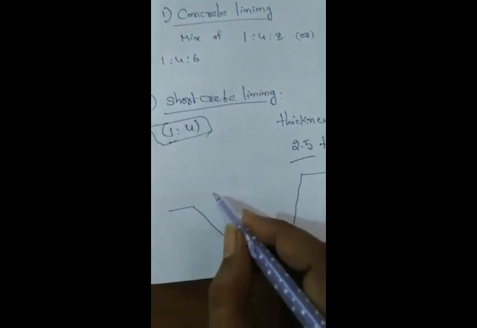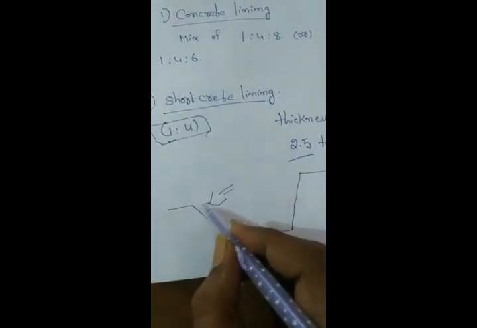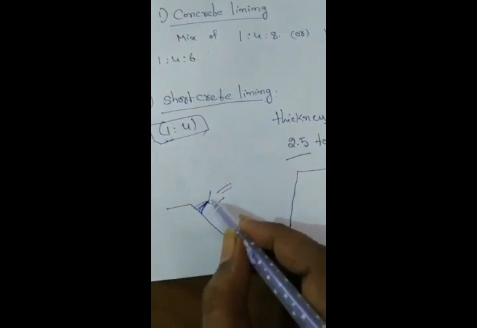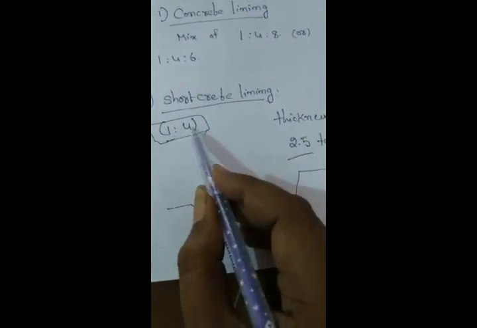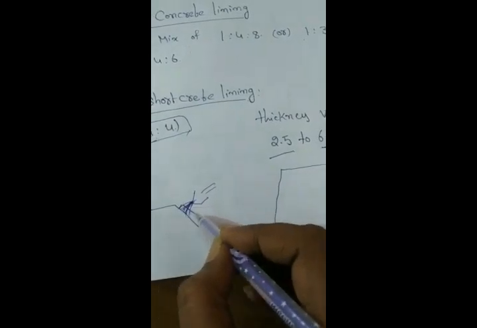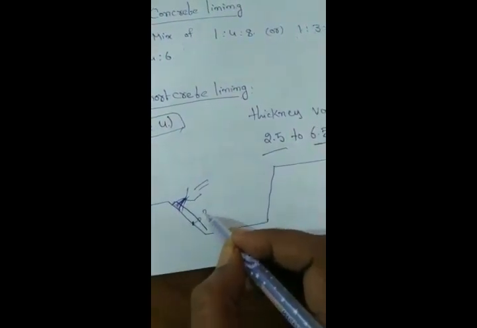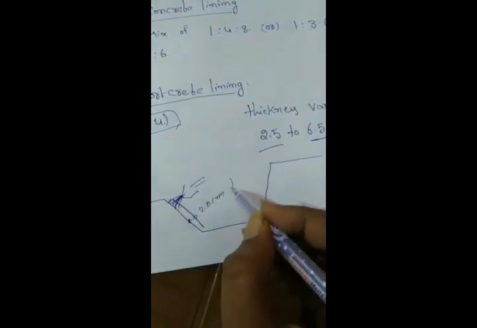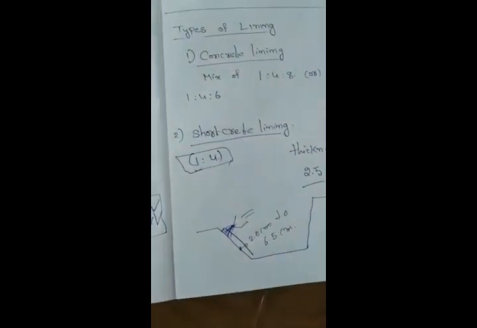Here we are spraying the shotcrete, or concrete with 1:4 proportion, and the thickness of the layer varies from 2.5 centimeters to 6.5 centimeters. So this is the second type of lining.